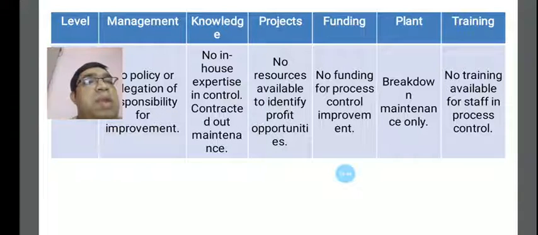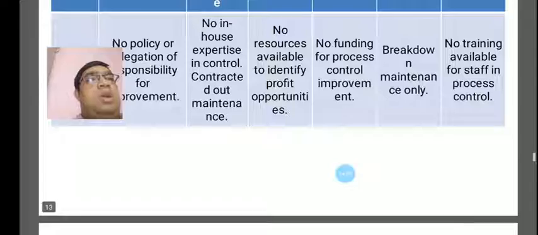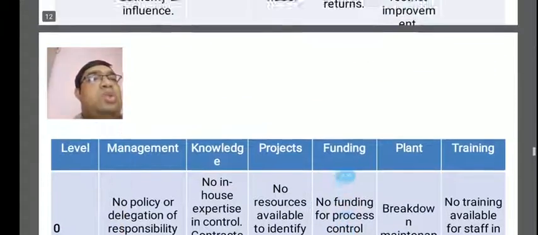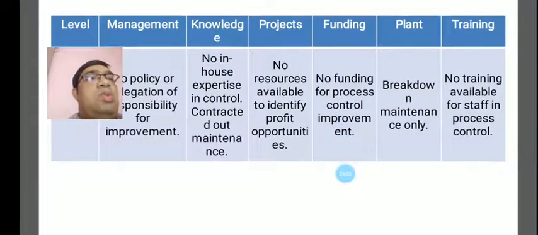Control and maintenance are contracted out, and for projects, there are no resources available to identify profit opportunities.